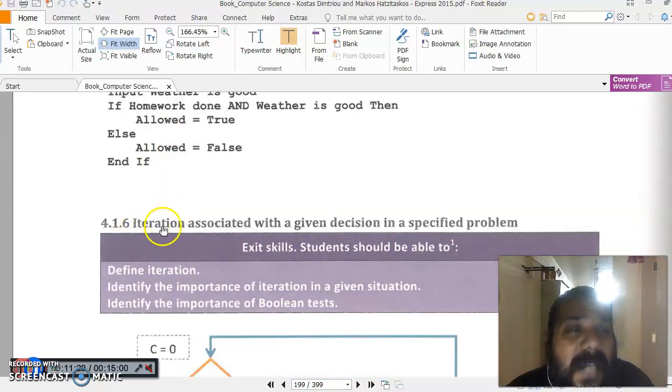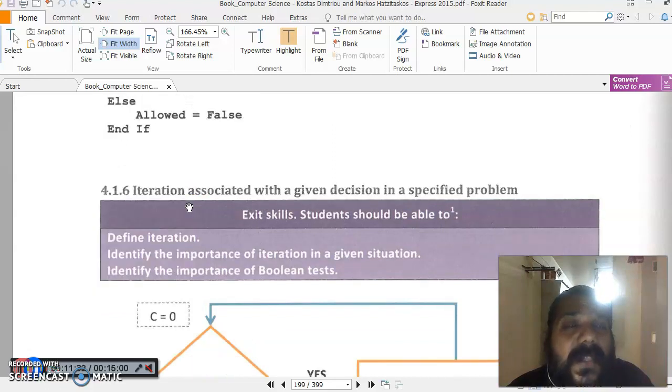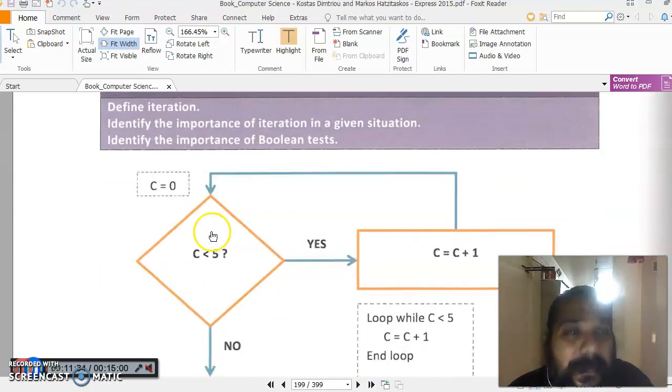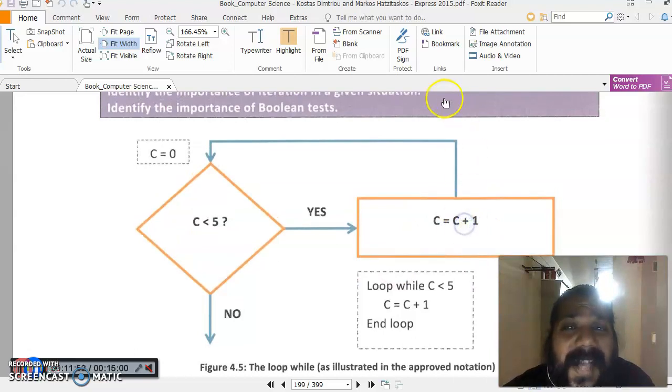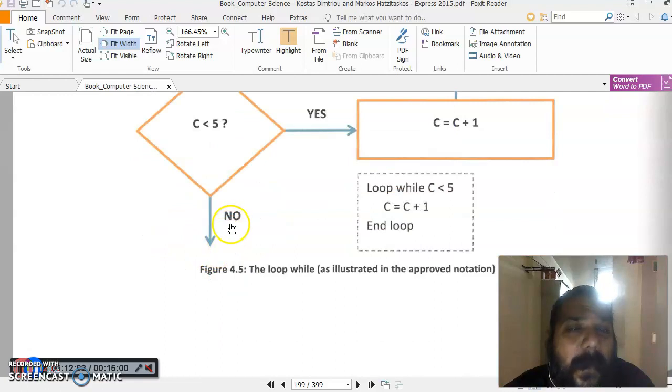Then we will be using iteration. Iteration means repetition of the same decision under a specific problem. Like we did last time, you need to print that statement 4 times. So here we will put C equal to 0 in the starting, and then we check if C is less than 5. If this condition is true, then you need to increment. And again it goes here 2, 3, 4, 5. Now when it becomes 5, 5 is less than 5 is false, so definitely it will come out. It will go in this direction, otherwise it will go in this direction.